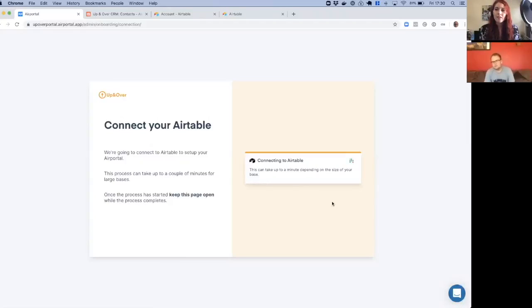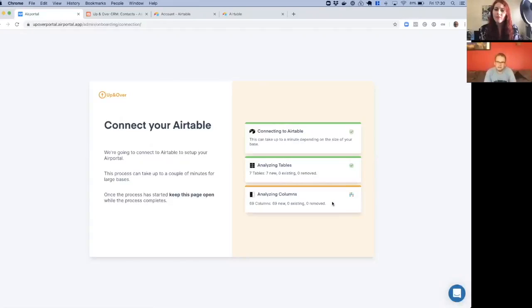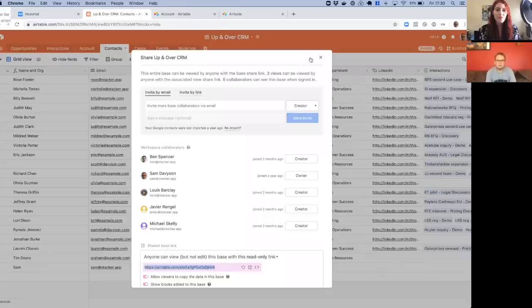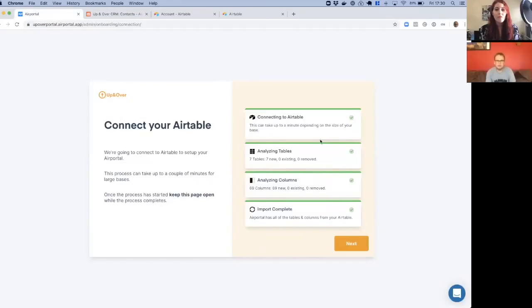So this may take, I don't know, maybe 10, 15 seconds. It's analyzing the Airtable base that we've linked, and it's creating all of those things inside Airportal. So the 7 tables are these 7: 1, 2, 3, 4, 5, 6, 7. And you can see that's now complete.